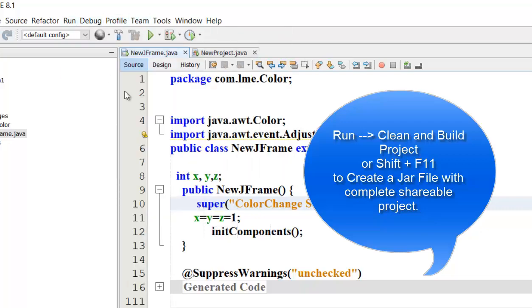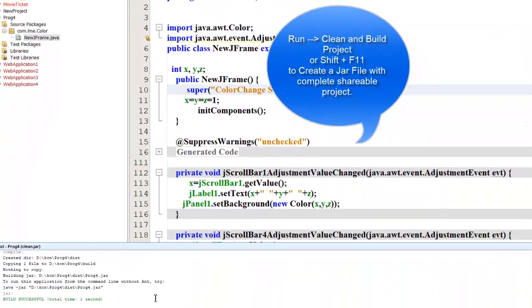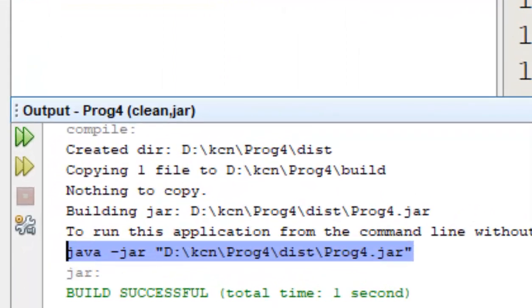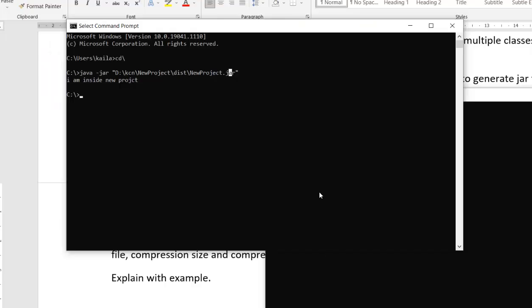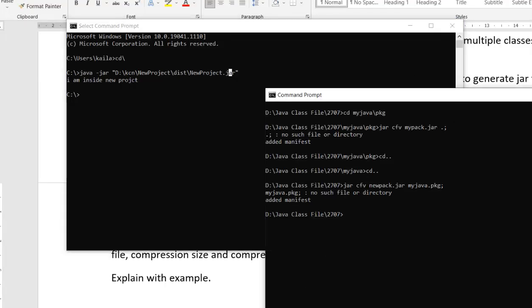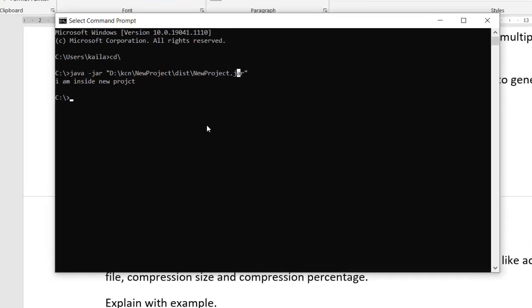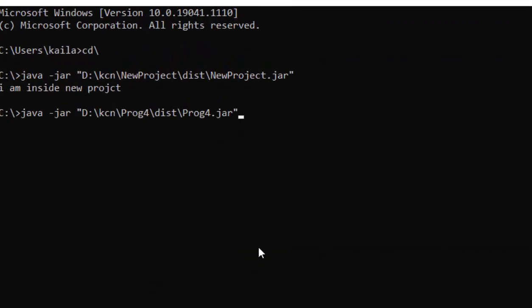Run, clean and build this project. Now the build is complete and I want to execute this. I do not want to run any code. Here I have closed it; there is nothing more to run. Now simply I will run this under Java.